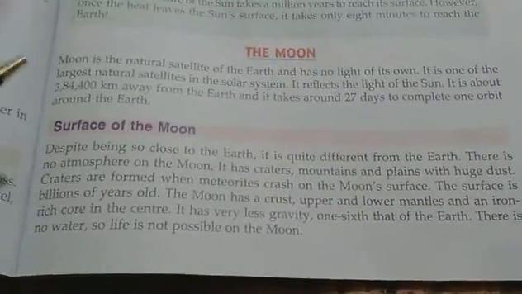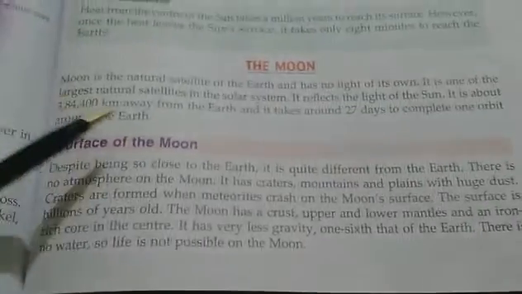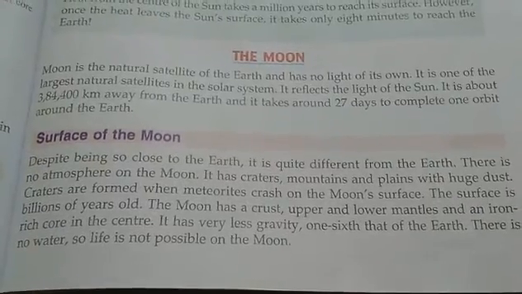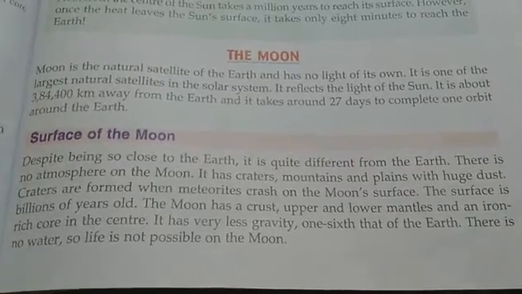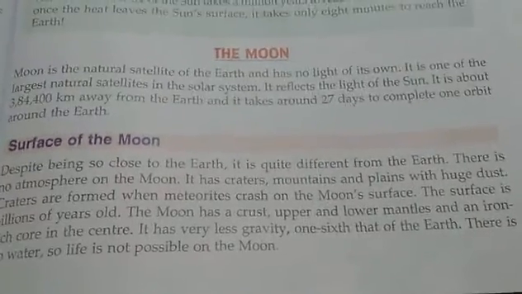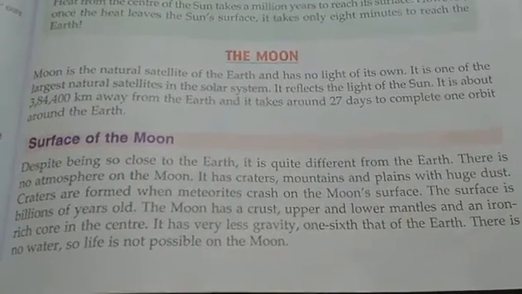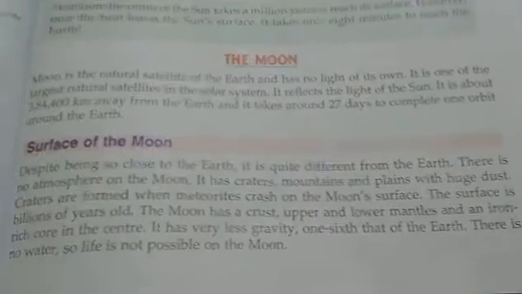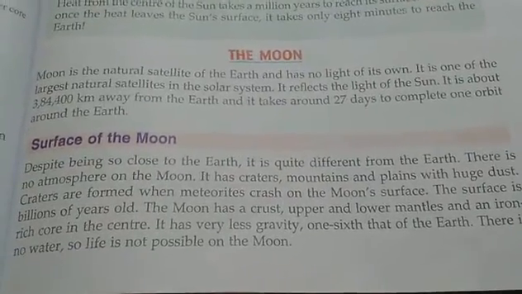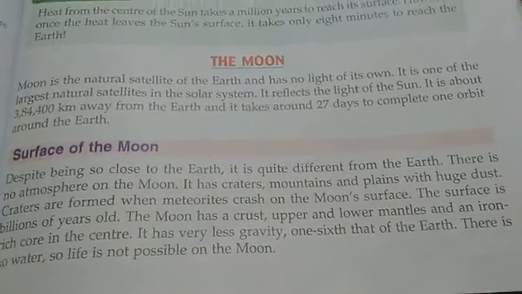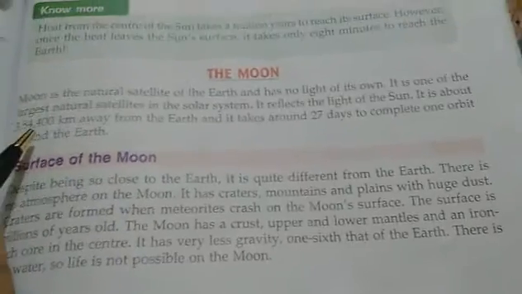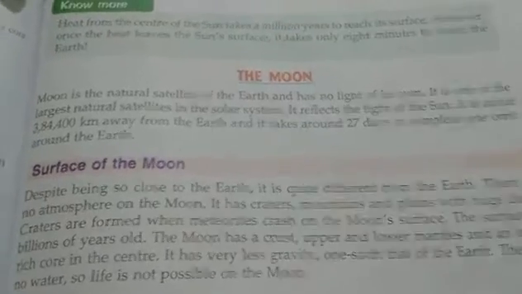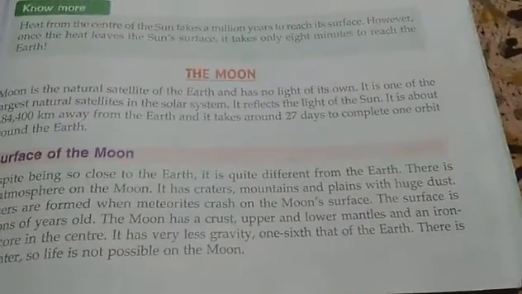So as I told you before, the moon is the natural satellite of the Earth and has no light of its own. It is one of the largest natural satellites in the solar system. It reflects the light of the sun. It is about 3,84,400 kilometers away from the Earth and takes around 27 days to complete one orbit.